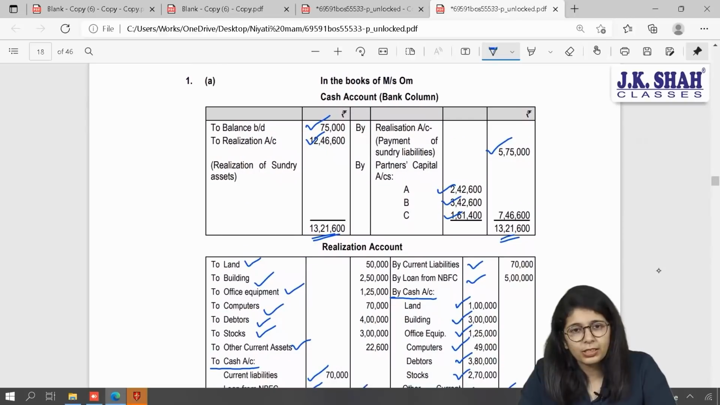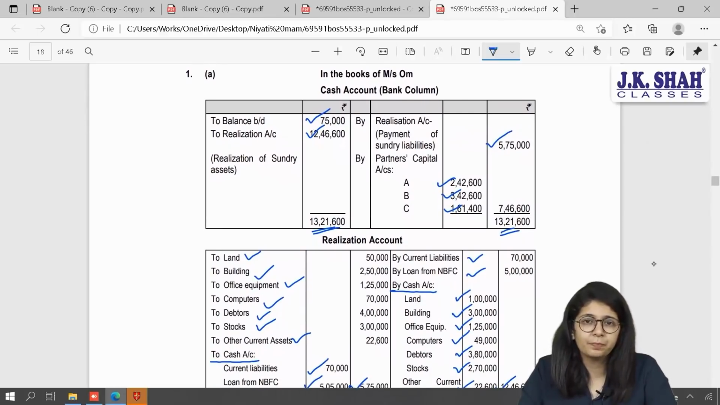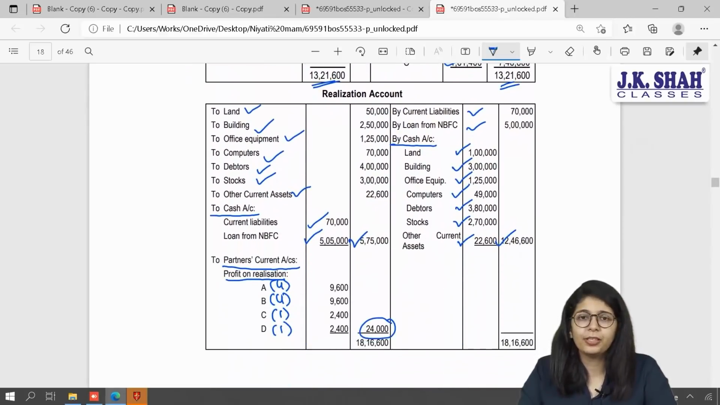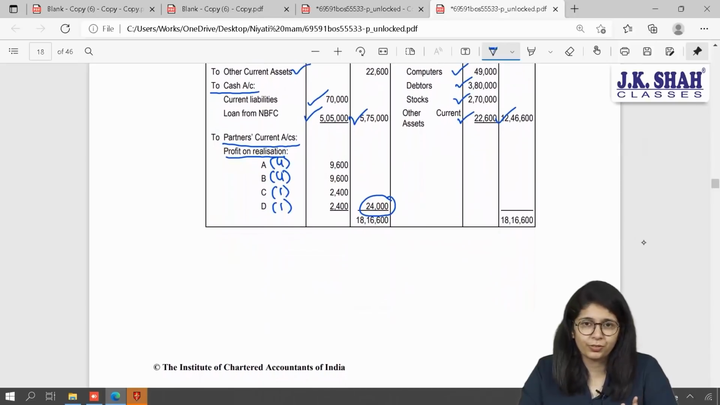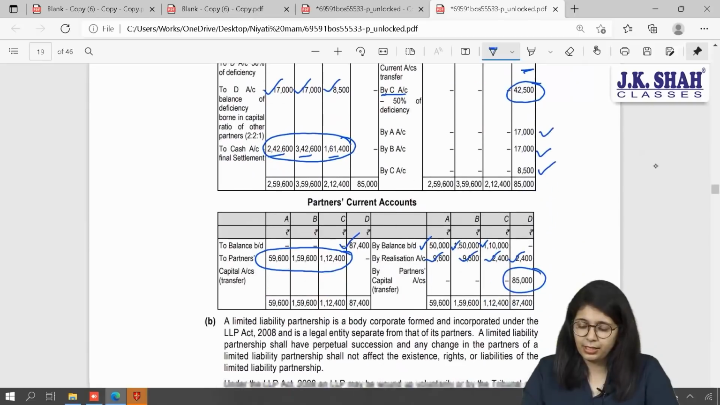Is this understood? A very simple sum given in RTP. Yes. The only new point is that Mr. C, his father, is going to bear 50% of the loss. Okay. Done with our first question.